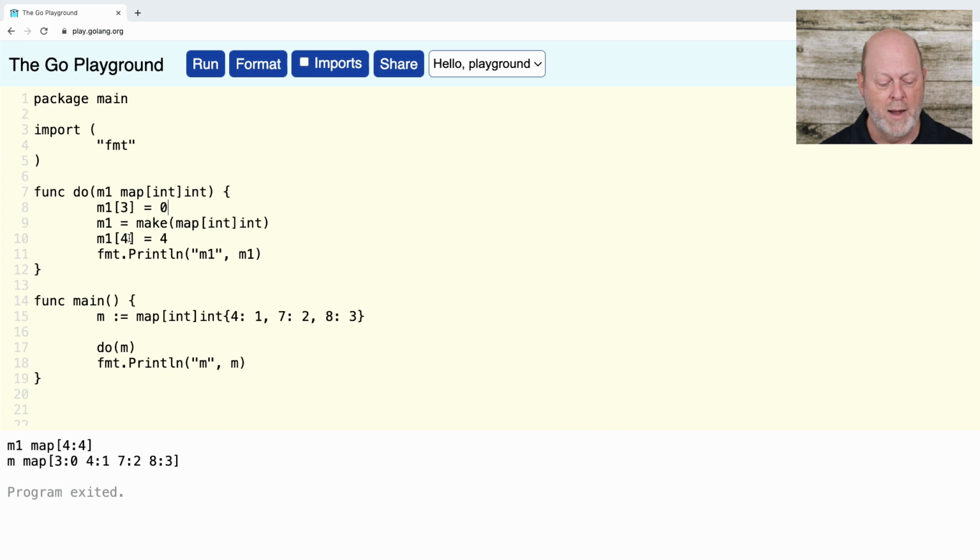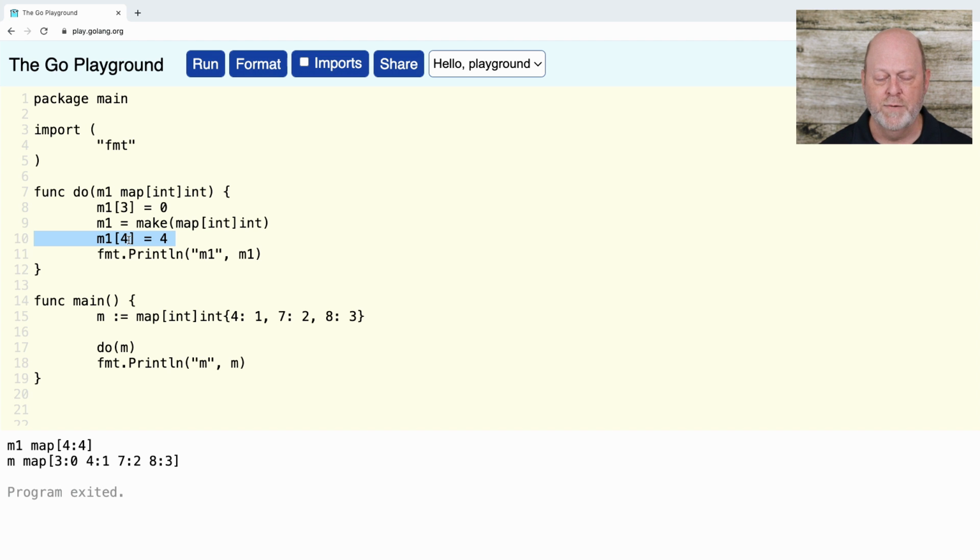Okay, so after that, when I get down to these last 2 lines of do, M1 is a totally different map. It has no relationship to M whatsoever. And it's a map that's local to the function. So when I'm done with this function, that map is just going to go away. Right?